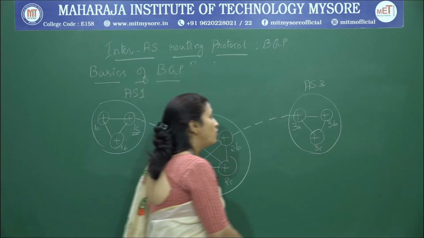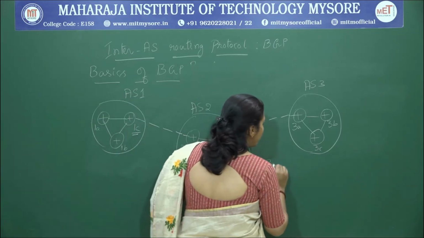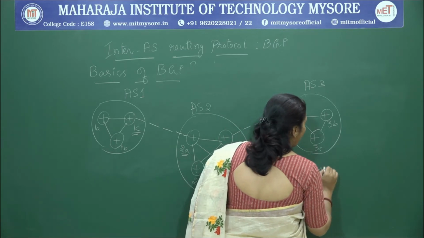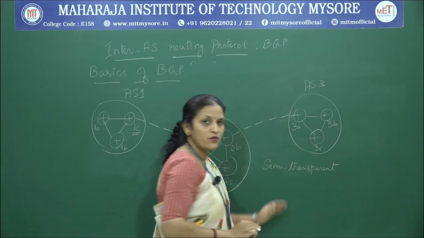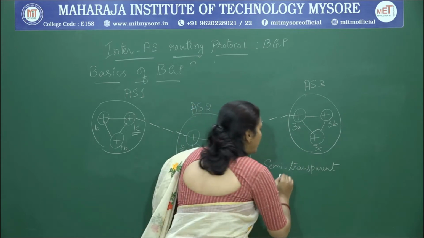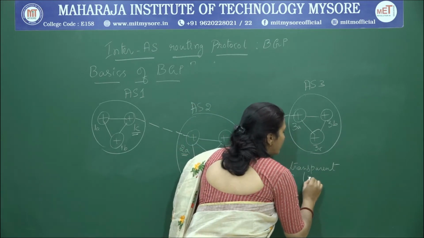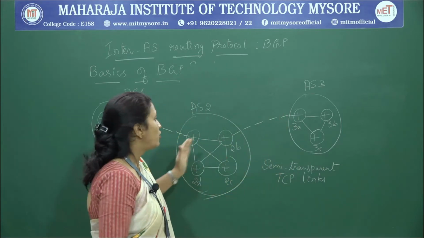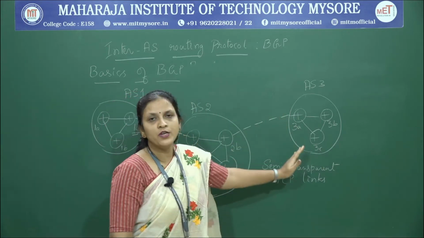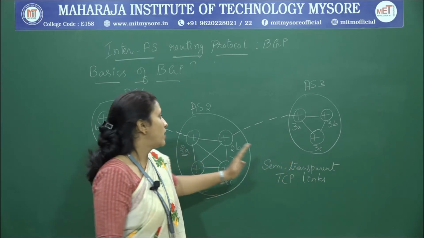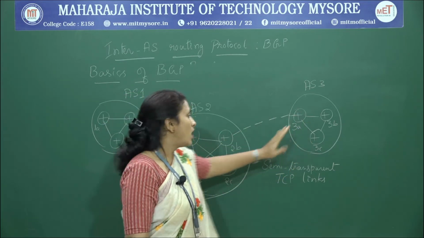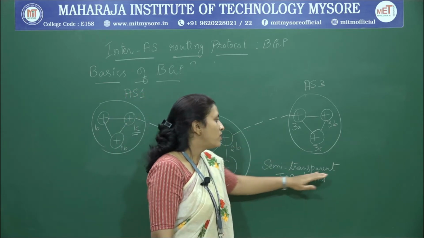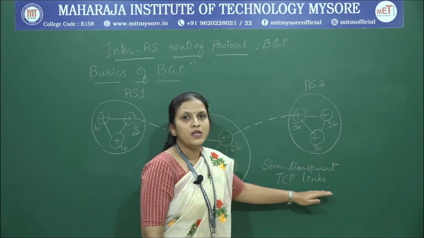BGP makes use of semi-transparent TCP connections between the routers in order to establish communication between them. Whether it is between two ASes or within an autonomous system, BGP makes use of semi-transparent TCP links.